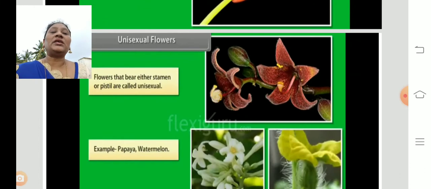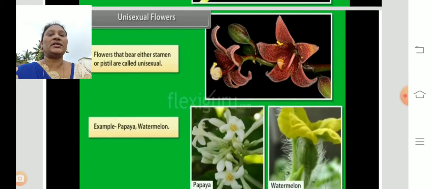We can see two types of flowers based on reproduction: unisexual flowers and bisexual flowers. Flowers that bear either a stamen or a pistil are called unisexual. That means the flower may consist of either the stamen, the male gamete, or the female gamete. Only one type of gamete is present. Such flowers are called unisexual flowers.